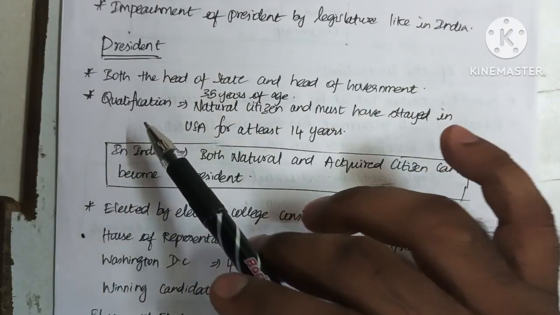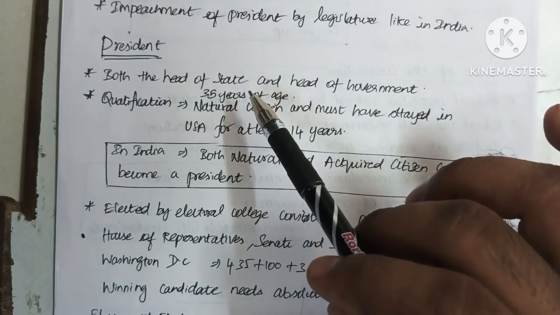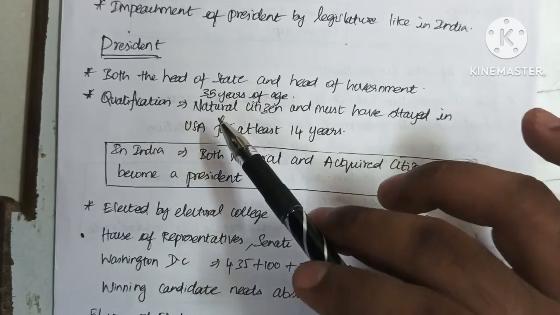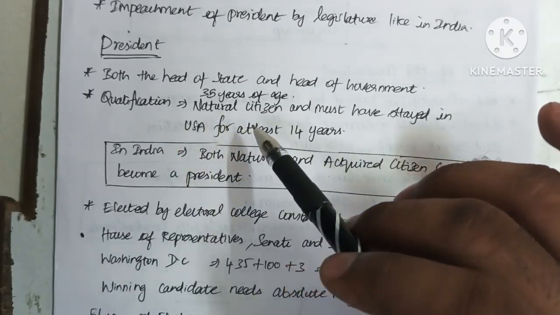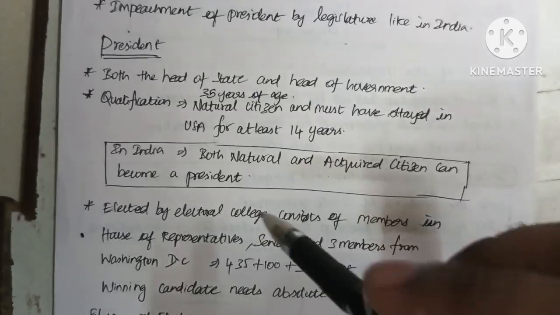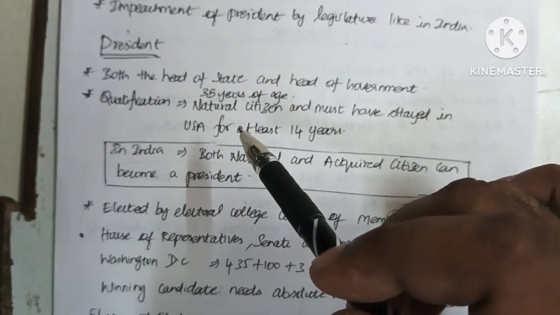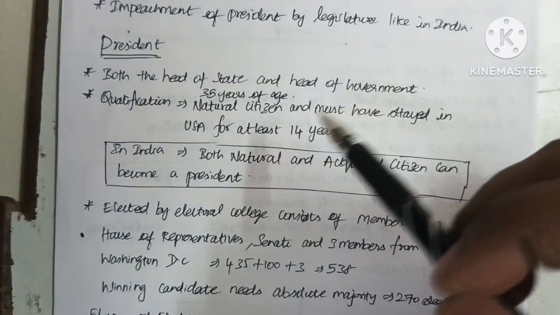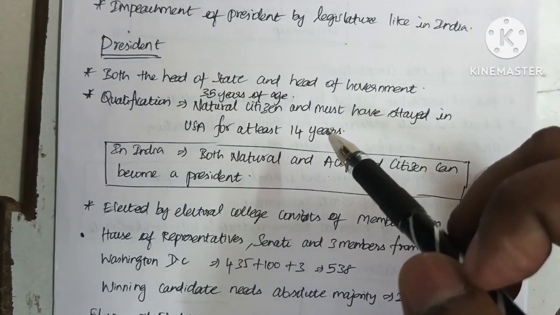The qualification of the US president is 35 years of age, likewise in India. And he must be a natural citizen. Natural citizen means that a person must be born in the USA and must have stayed in the USA for at least 14 years.